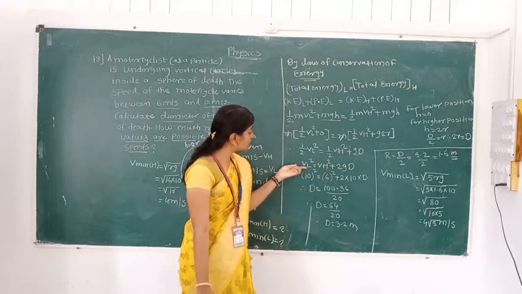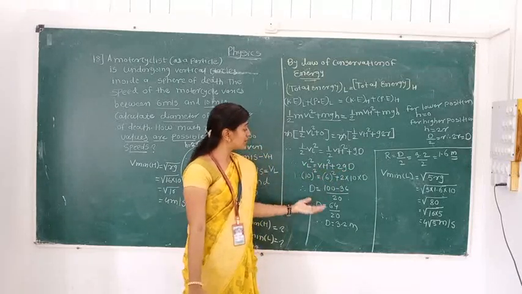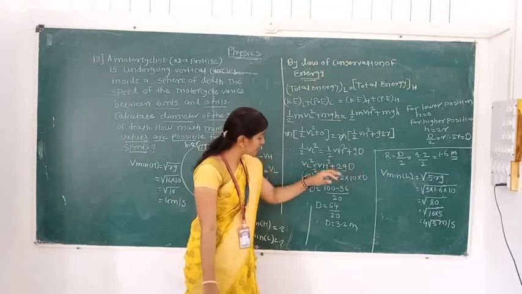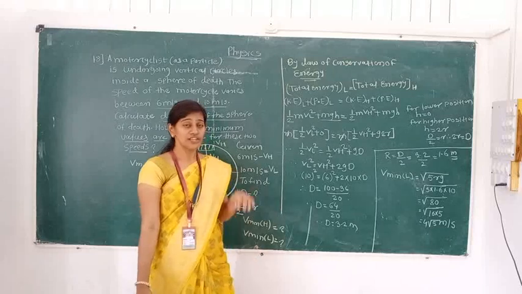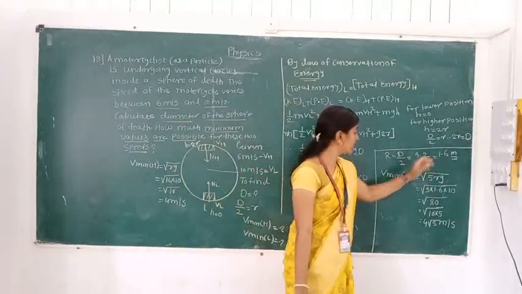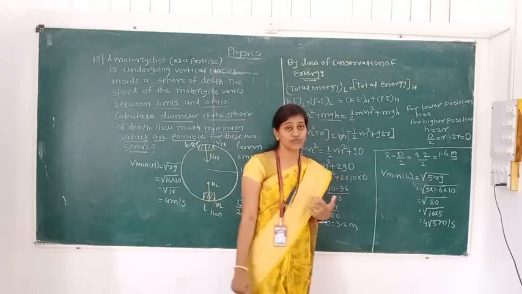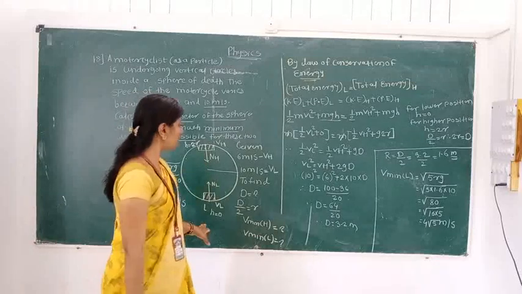So here all terms we know: vl, vh, 2, and g is nothing but 10. Only we have to find the d. By simple mathematical calculation we got the diameter of the sphere. If we know the diameter, from that diameter we can find out the radius. Radius is there. Now here we have to find the two minimum velocities, at the highest position and the lowest position.